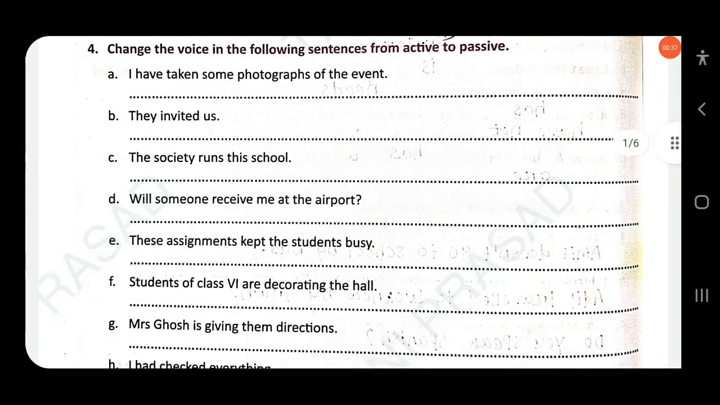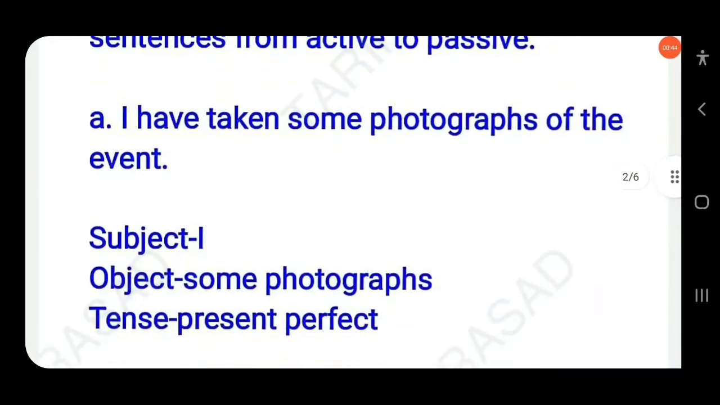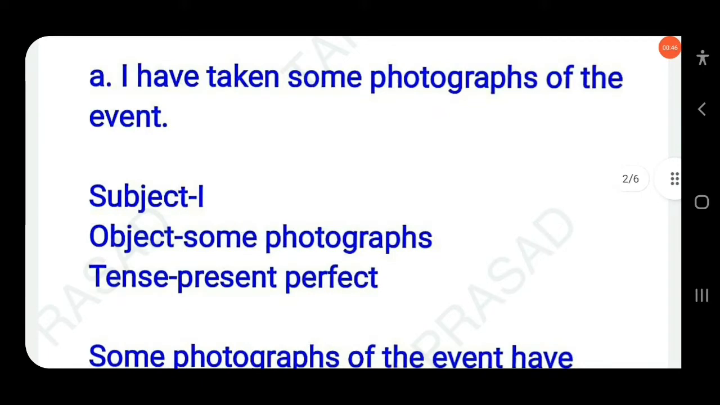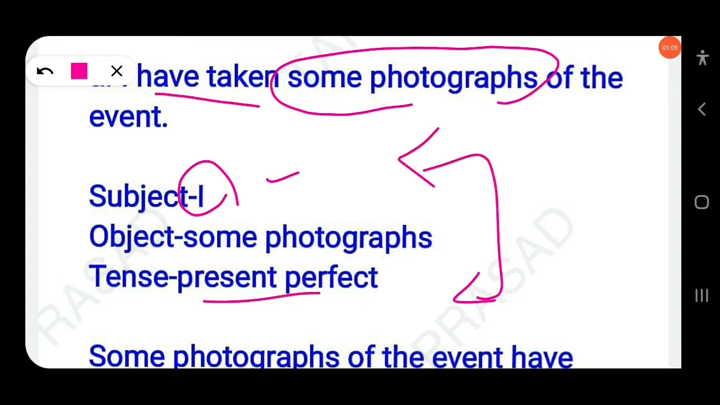Okay, the first question: I have taken some photographs of the event. Here you first have to find out the subject, object and the tense. The subject is I, the object is some photographs, and the tense is present perfect. So you have to first find out the subject and also the object, then the tense.